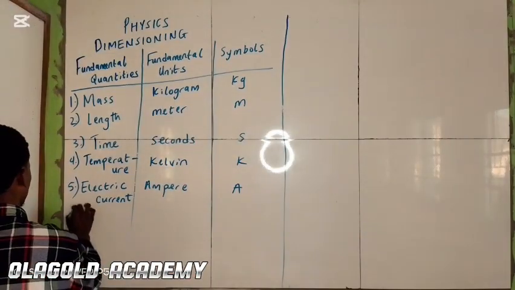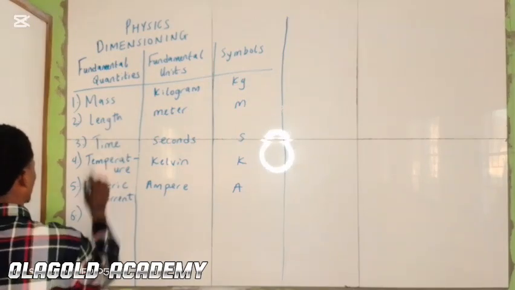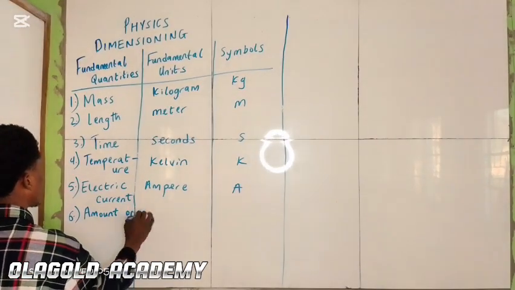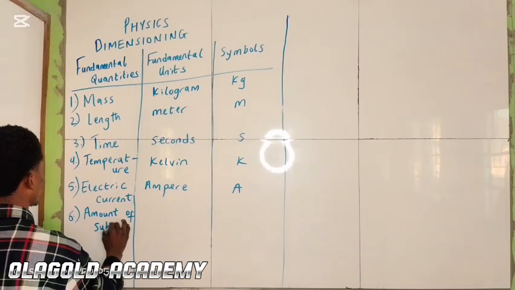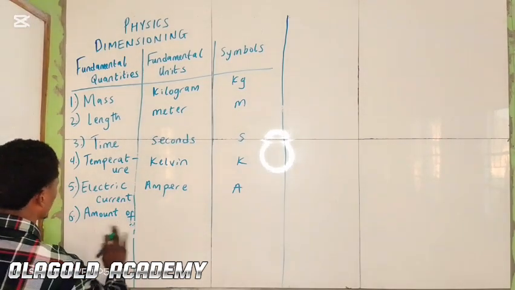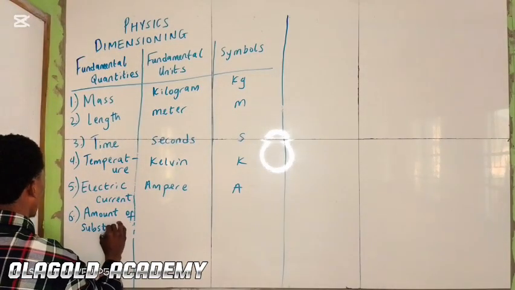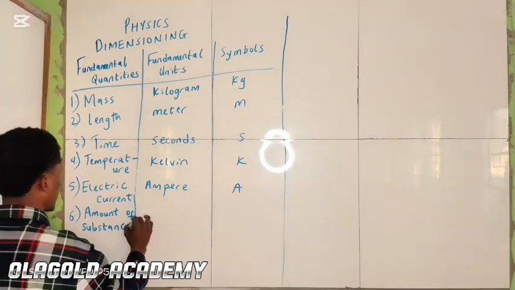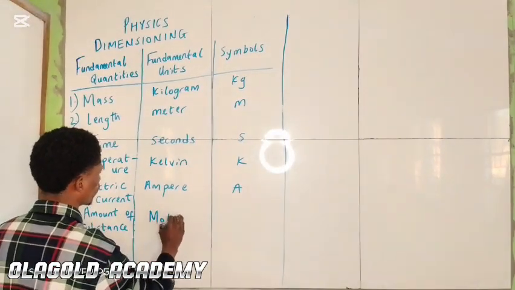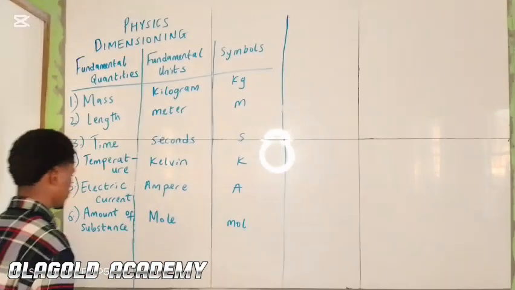Number 6, we have amount of substance, and the unit is mole, and the symbol is mol.